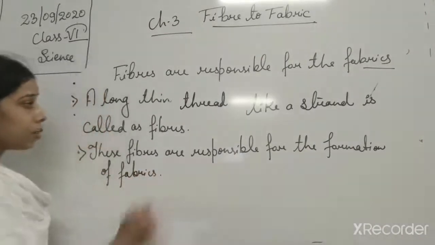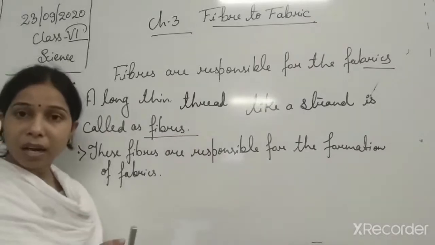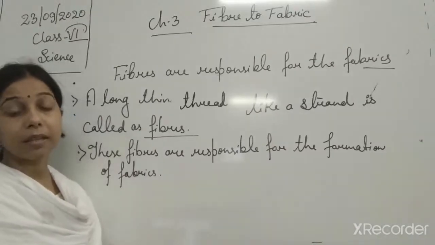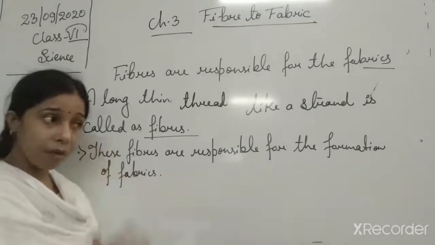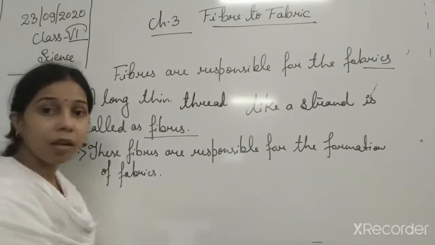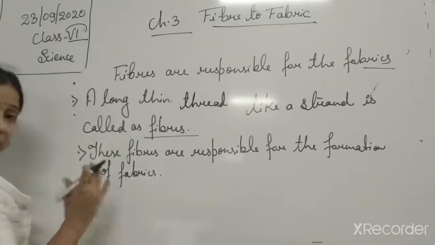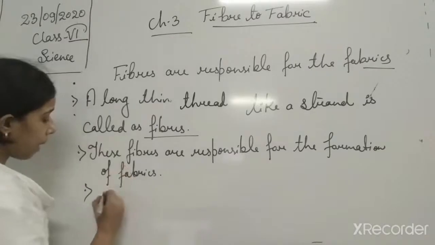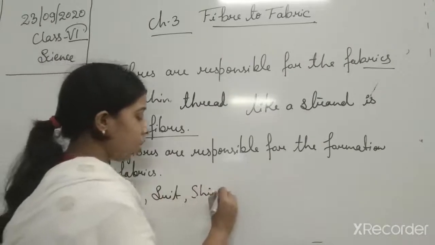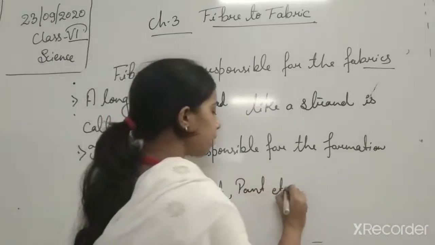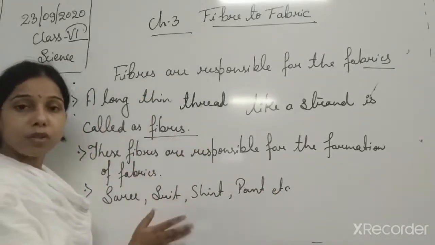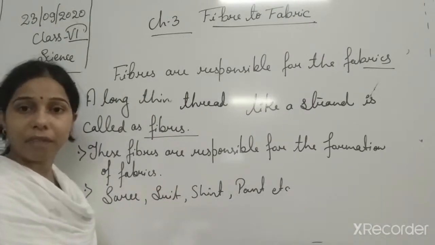So you can understand, students, the fibers are spun together and placed over one another, due to which a fabric is formed. So fibers are responsible for fabrics. Now you see, students, a lot of dresses, which we call fabric, like a sari, a suit, a shirt, or a pant. All the different types of clothes are made up of a certain kind of fabric.